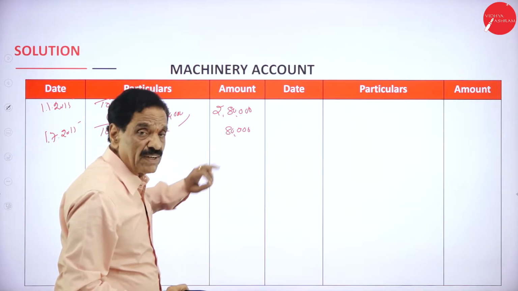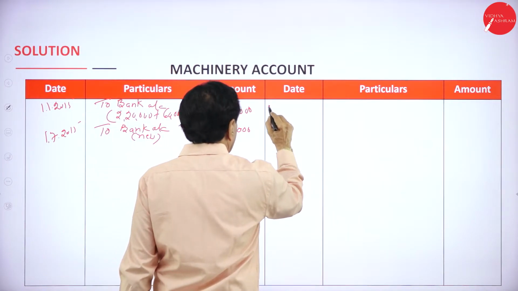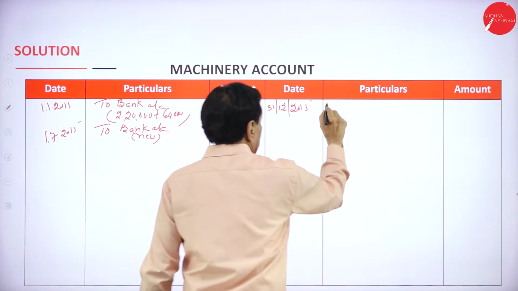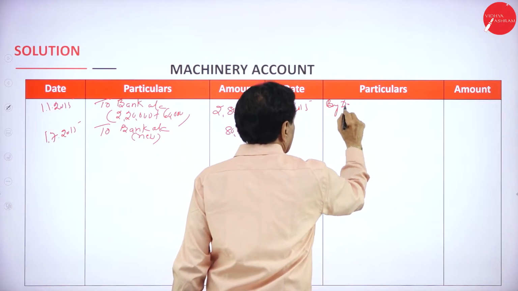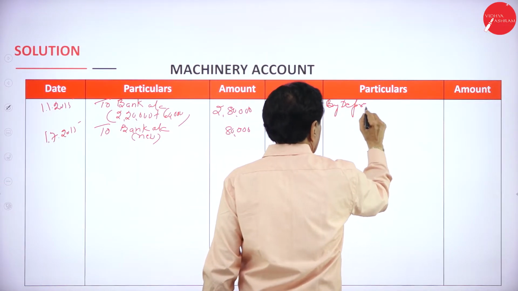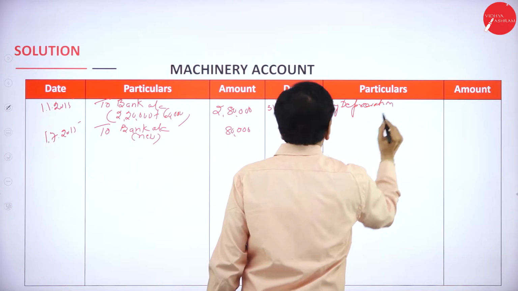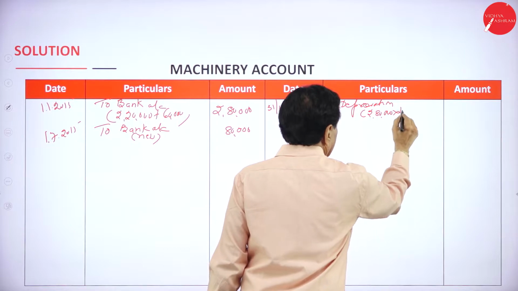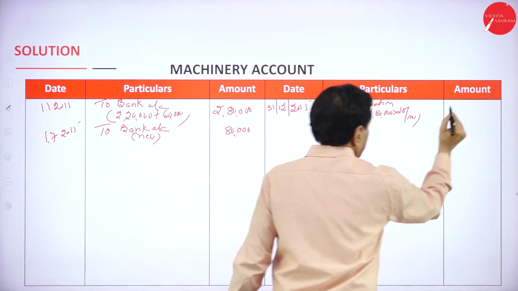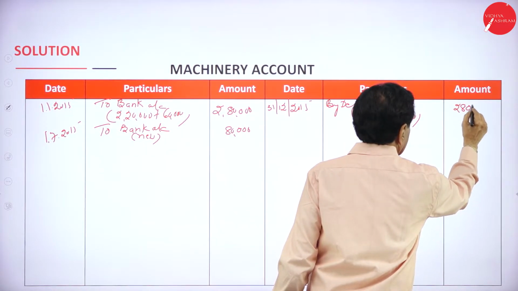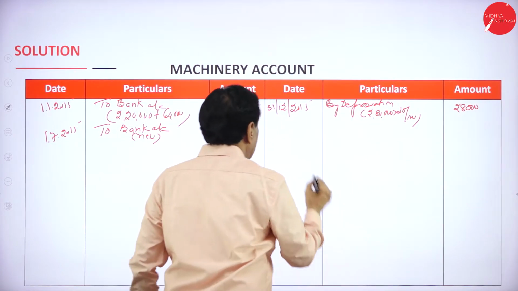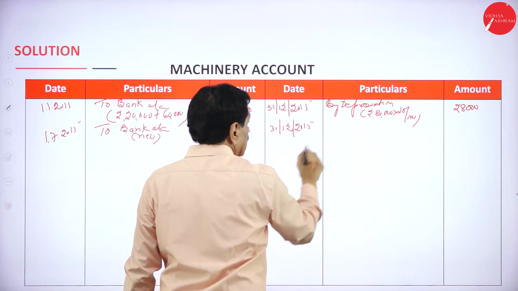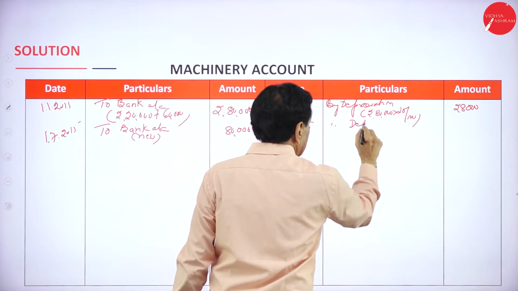This one is going to stay for 6 months. 31st December 2015, by depreciation, 2,80,000 into 10/100, which is 28,000.